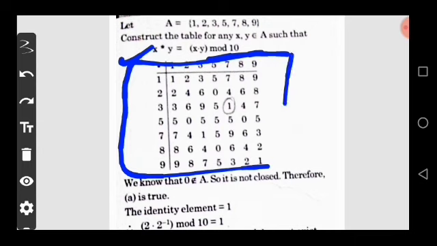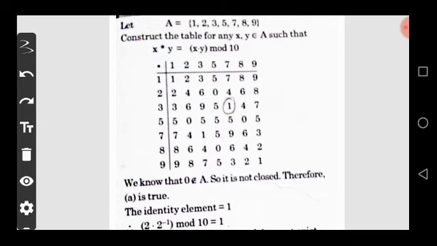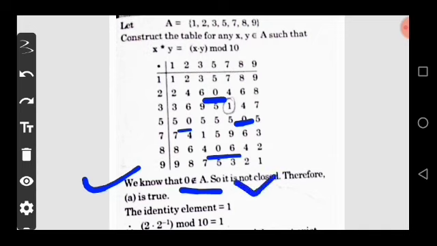So now the solution: A is the set {1, 2, 3, 5, 7, 9}. Constructing the table, where x and y belong to A, multiplication modulo 10 is represented like this table here. Now we know that 0 does not belong to A, but in the table we got the 0, so it is not closed under the operation.